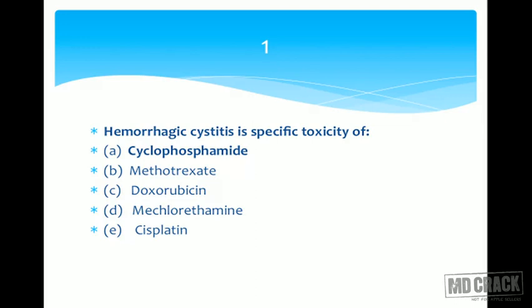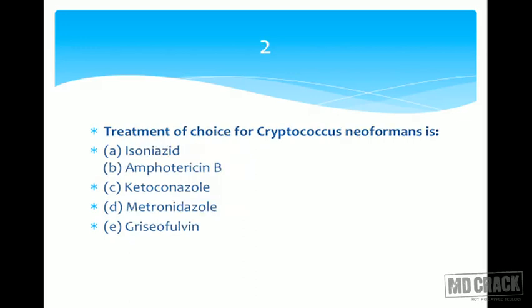Other options are methotrexate, which is a folic acid antagonist, so you can get folinic crisis. Next one is doxorubicin. This can produce cardiotoxicity. And cisplatin is one of the important agents which is responsible for nephrotoxicity. And the other agent, meclorethamine, is an alkylating agent which mainly produces bone marrow suppression. So these are the toxicities of the rest of the drugs in the options. So hemorrhagic cystitis, cyclophosphamide. Let's go to the second question.